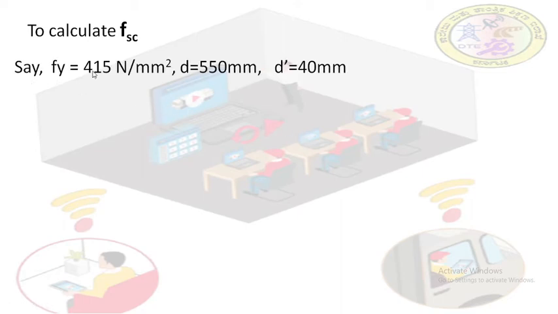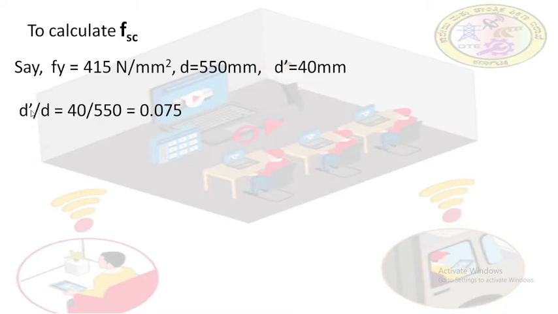Say Fy is equal to 415 Newton per mm square. Say effective depth D is equal to 550 mm. Say effective cover for compression steel is 40 mm. It's just an example, okay?